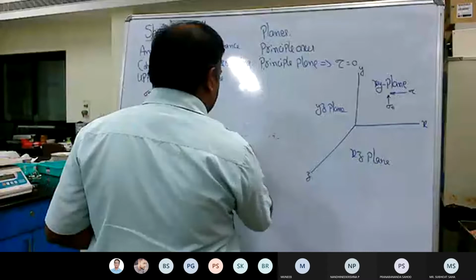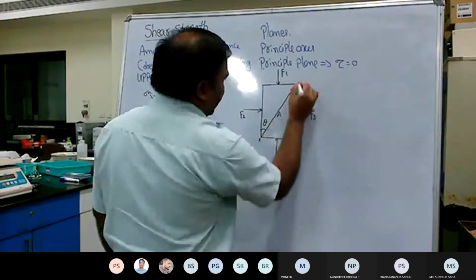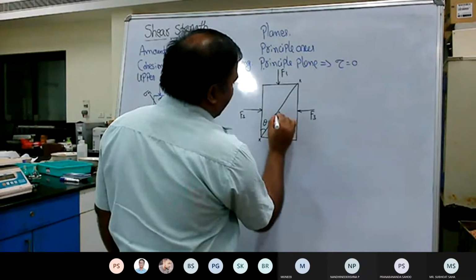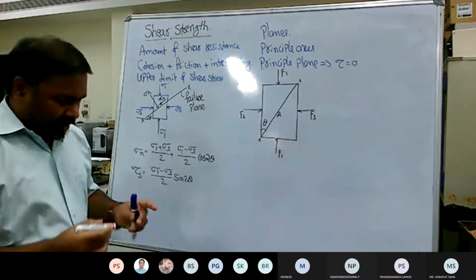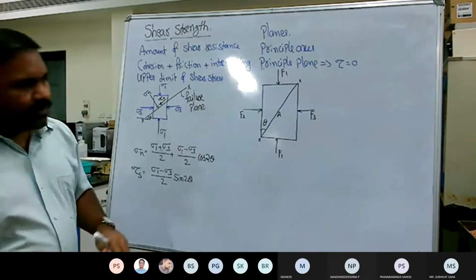Let us take the angle made by this as 45 degrees initially. You take this as theta, and this plane, the XX plane, has an area of A.